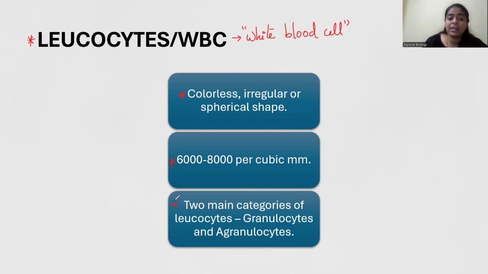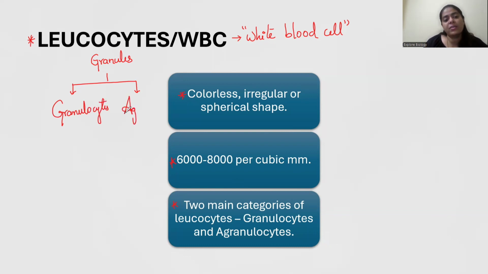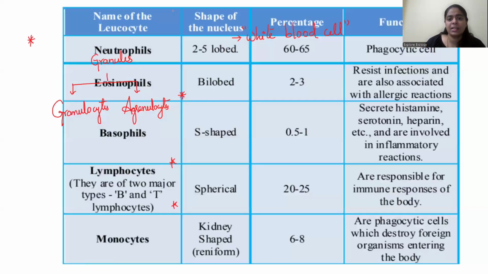What are the two main categories? The presence of granules inside the cytoplasm divides the leukocytes into two types. What are those? Granulocytes if the granules are present, agranulocytes if the granules are absent. Okay. Granulocytes if granules are present, agranulocytes if the granules are absent. Let's see what those are. You can see here, we have the divisions. We have all these things clearly mentioned here.